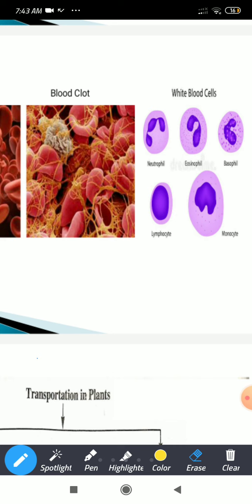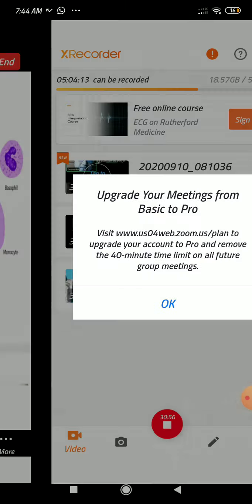Granulocytes are of three types: neutrophils, eosinophils, and basophils. Eosinophils are otherwise called acidophils. The agranulocytes are lymphocytes and monocytes. Then what is the function of these granulocytes and agranulocytes? They will fight against